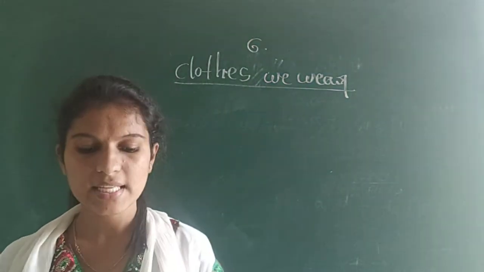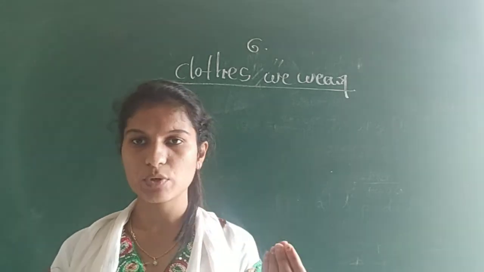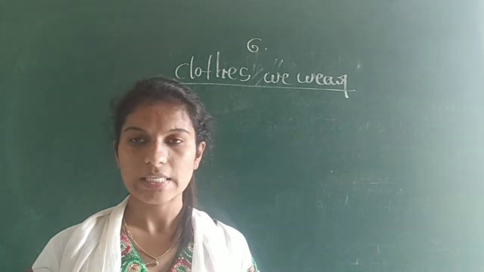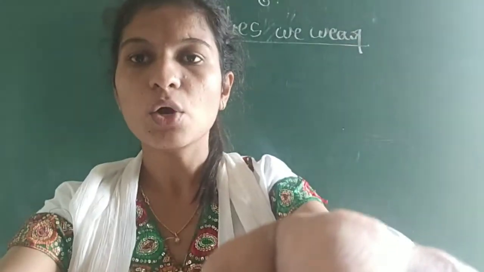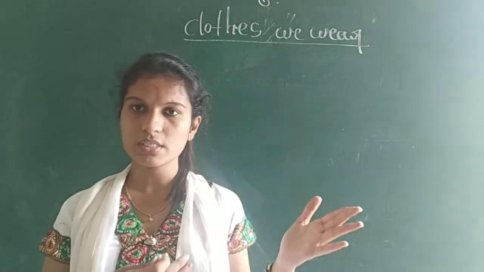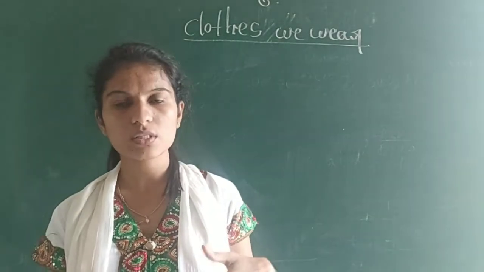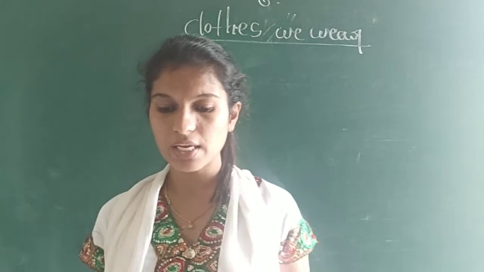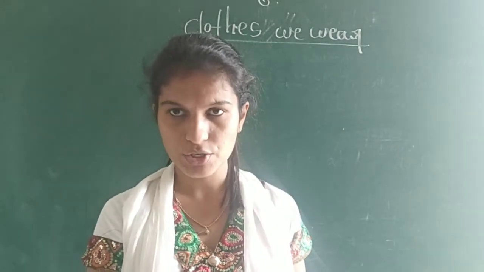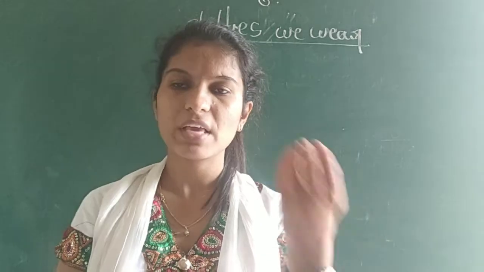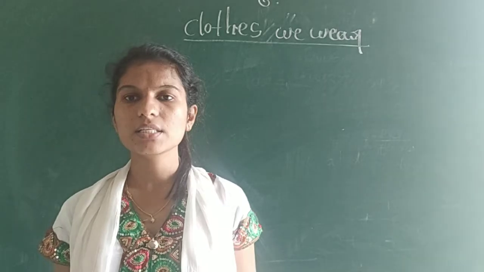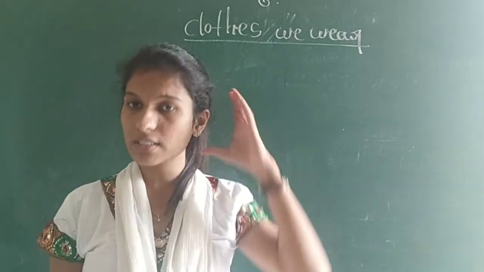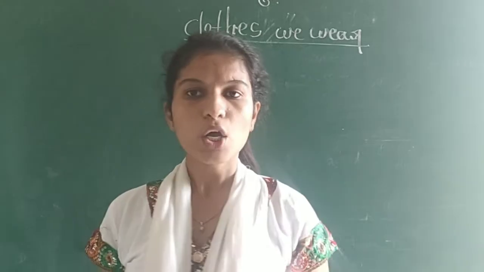In the previous class we were discussing lesson number 6, clothes. In this lesson we discussed different types of clothes for different seasons. We wear a raincoat in the monsoon season, woolen clothes in winter, silk clothes on special occasions, and cotton clothes in the summer season. According to the seasons we wear clothes.